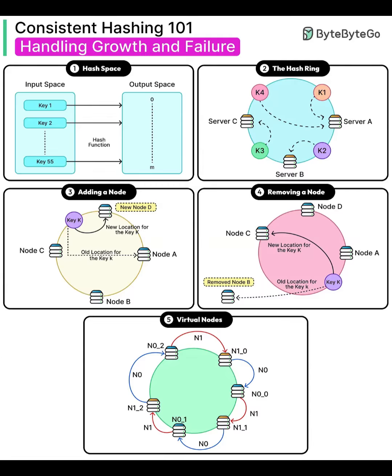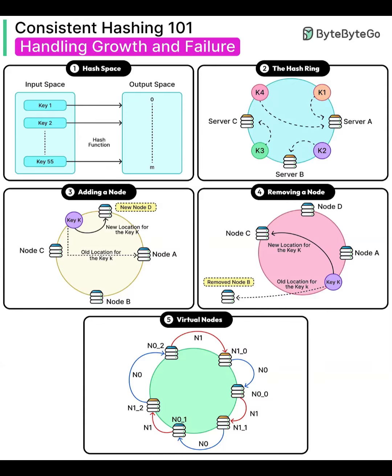Virtual nodes, vnodes. Real clusters have uneven hardware and non-uniform key distributions. Virtual nodes solve this by hashing each physical node into many positions on the ring, n0_0, n0_1, n0_2, etc. More vnodes per strong server means it owns more smaller slices, which smooths load and reduces hotspots. Vnodes also make rebalancing finer-grained. Losing one machine scatters its vnodes across many neighbors instead of dumping load on a single successor.